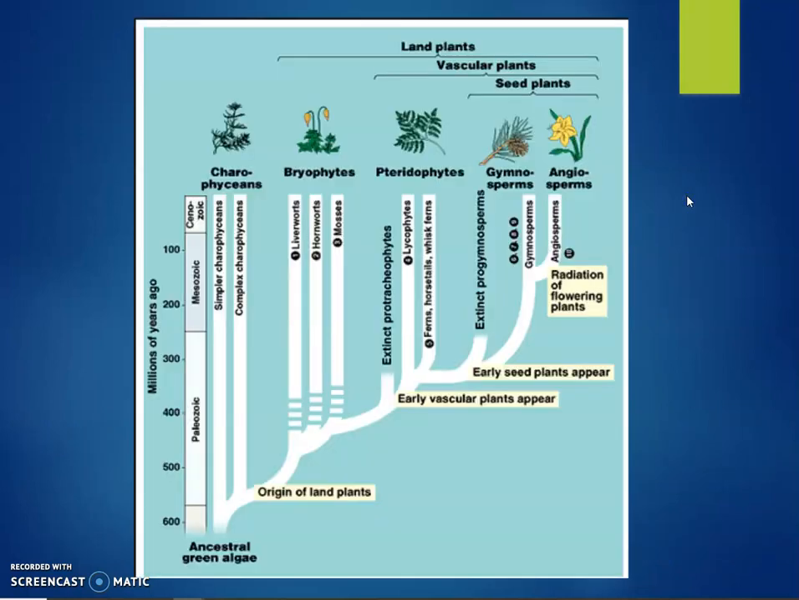Here's another diagram of the evolution of plants over time. They believe that plants came from an ancestral algae, green algae, and then over time they ended up adapting to become land plants and created bryophytes, then pteridophytes, gymnosperms, and angiosperms, which we're going to talk about these different types of plants in another lecture.